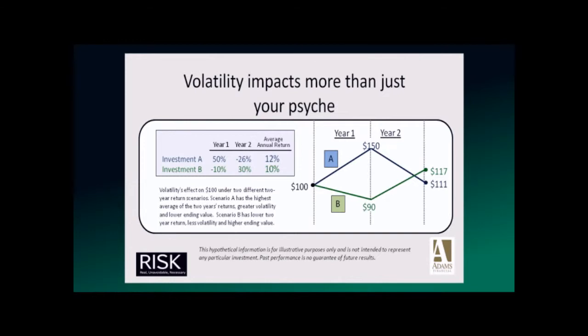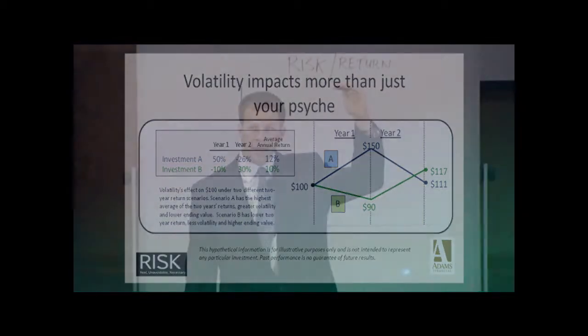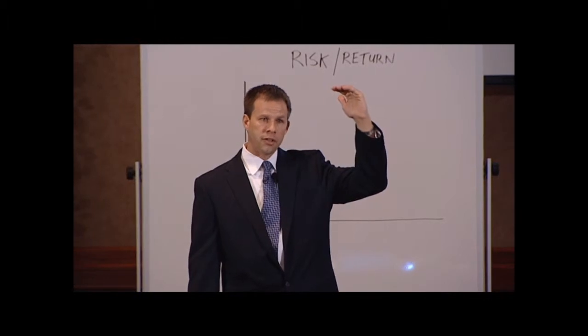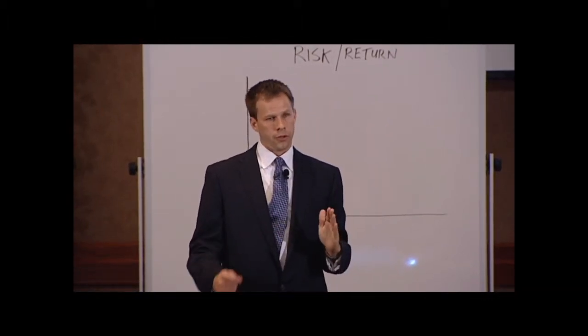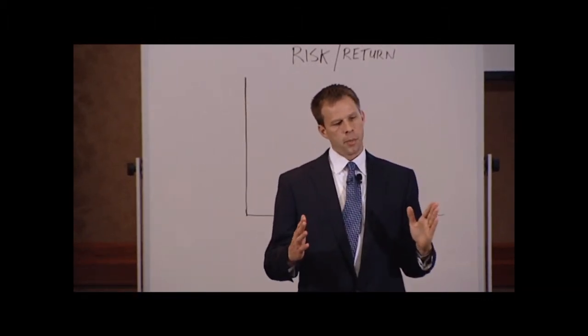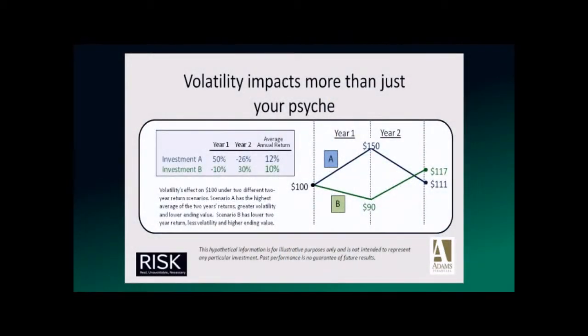And investment B, if you take the 2 years, minus 10 and 30, it's got a 10% average 2-year, but $100 losing 10% goes to 90, and then making 30 goes to 117. And if you think about this, the upside on investment B wasn't as high as the first one, and the downside wasn't as low. So it is not impacted by risk, what we call risk drag, as much. And so you actually can end up with a higher ending value if you can control volatility, if you can keep it within a tighter band.